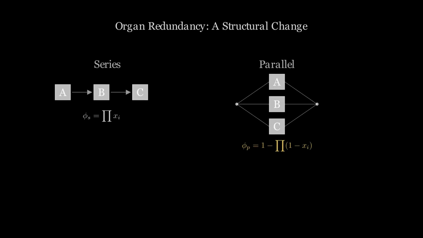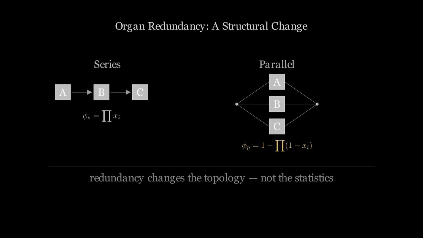Organ redundancy changes the relationship between organ failure and patient failure. In a redundant biological system, the patient survives if at least one organ unit remains functional. This is a structural change in the clinical system, not an averaging of patient outcomes across the population.